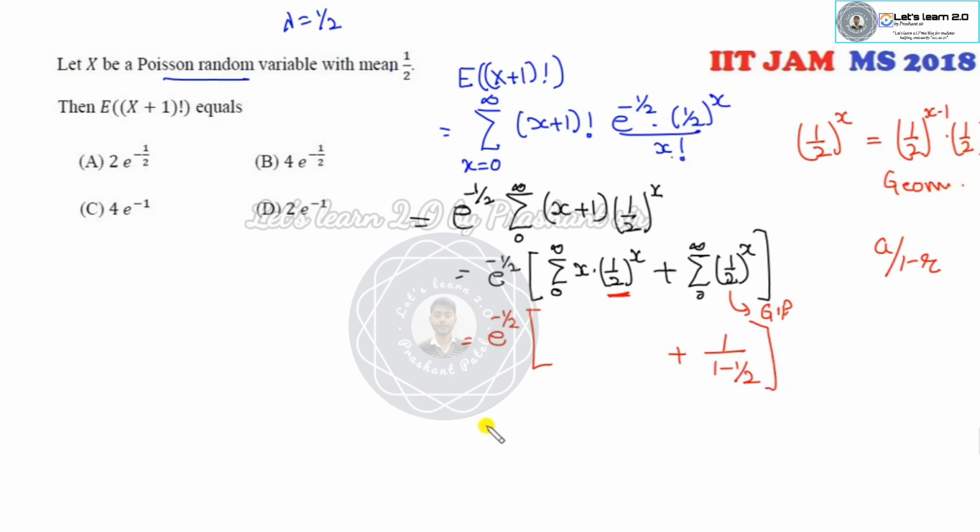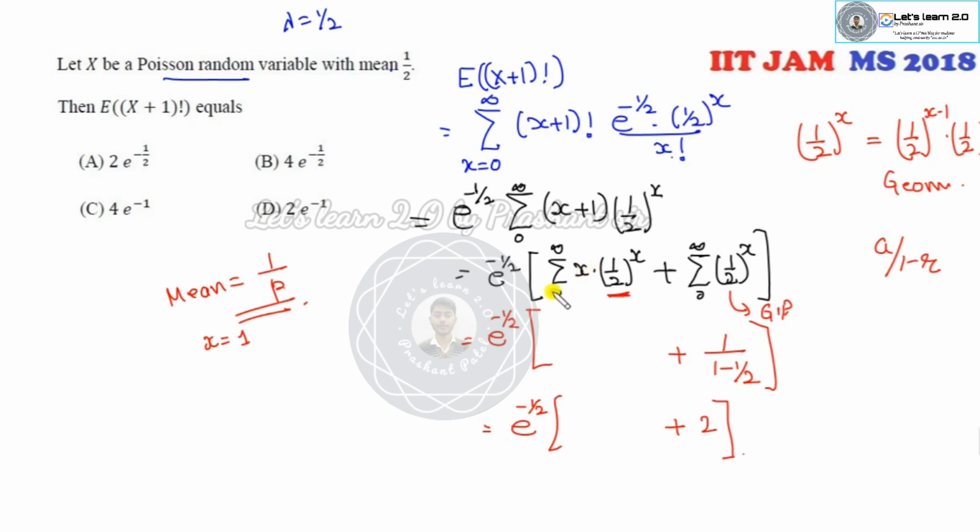Fine. So that means this is my geometric distribution, with half minus 1 into 2. Once it's a geometric distribution, how can you find the value of this? What is the mean of the geometric distribution? The mean of the geometric distribution is 1 over p, if x starts from 1.